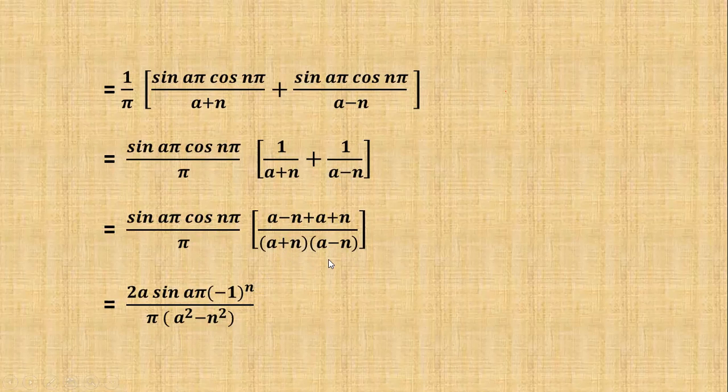That means (a plus b)(a minus b) is a squared minus b squared. Therefore, a squared minus n squared. This is the a_n value.